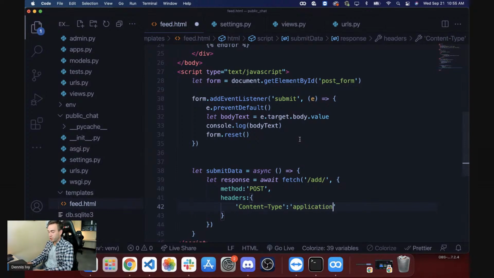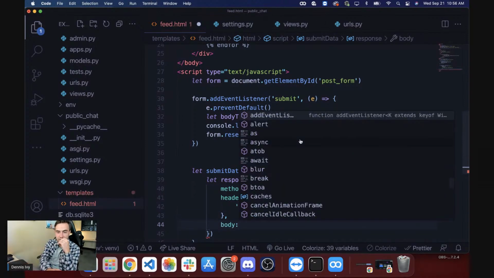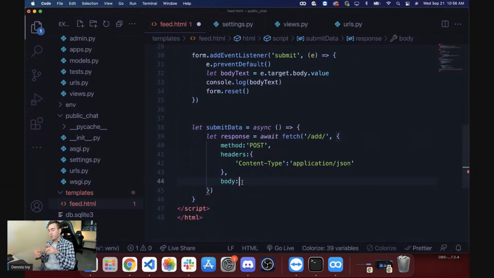Content type application/JSON. And then we can send the body. And we are going to need a CSRF token, which I'm going to find a hack around. So we'll work on that. But with this body, we specify the method, and we throw in the headers for the body.